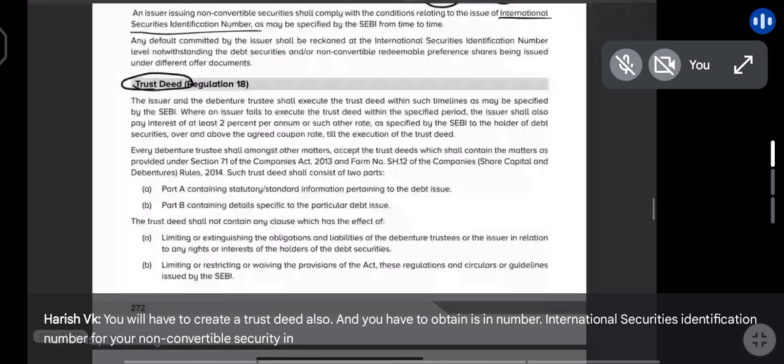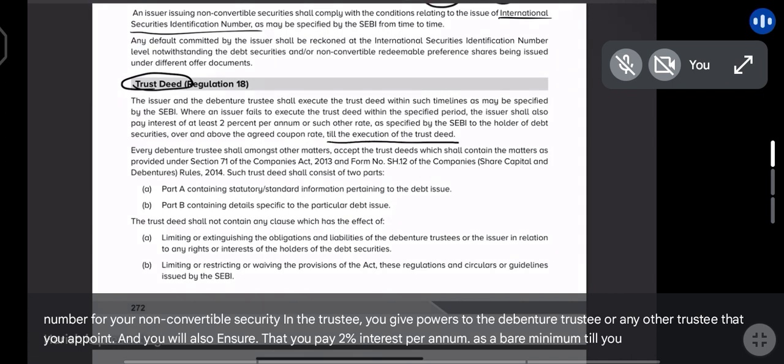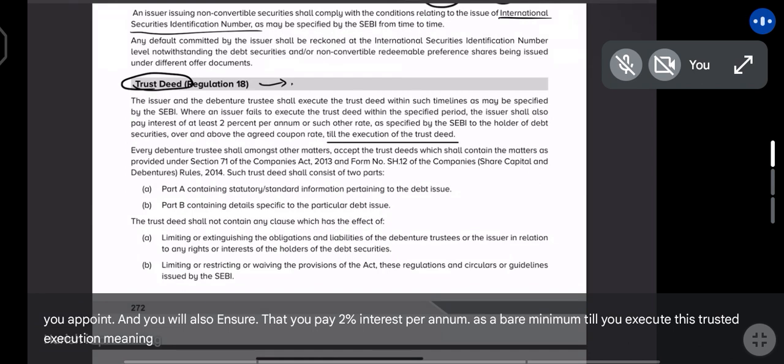In the trust deed, you give powers to the debenture trustee or any other trustee that you appoint, and you will also ensure that you pay 2% interest per annum as a bare minimum till you execute this trust deed. Execution meaning, suppose you collected money from all the investors.